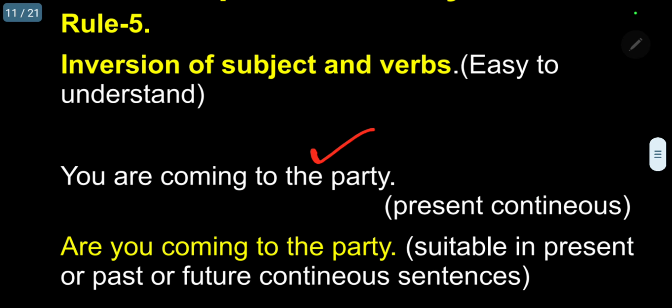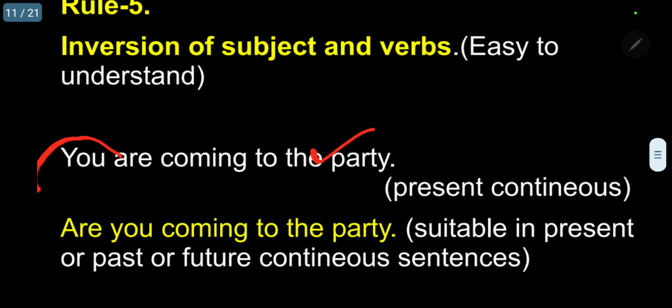Present continuous. So now, how can I raise a question? Simply I will put this "are" in front, and put a question mark. That's all. Are you coming to the party? This is suitable in present, past or future continuous sentences.